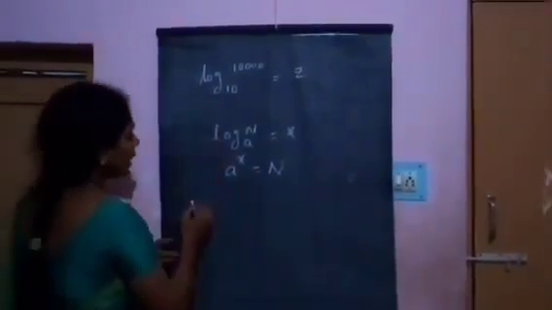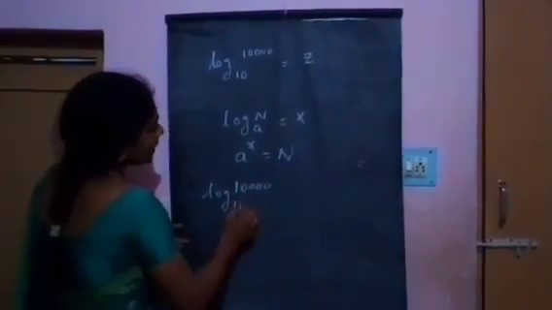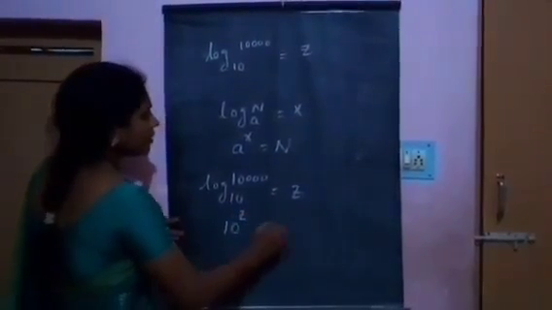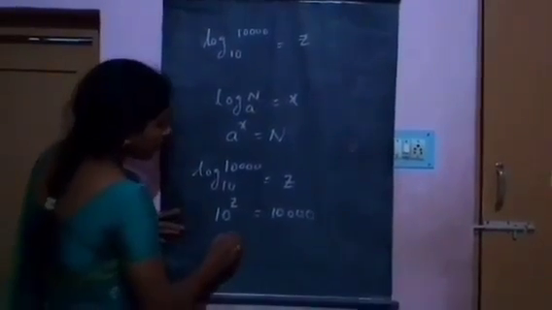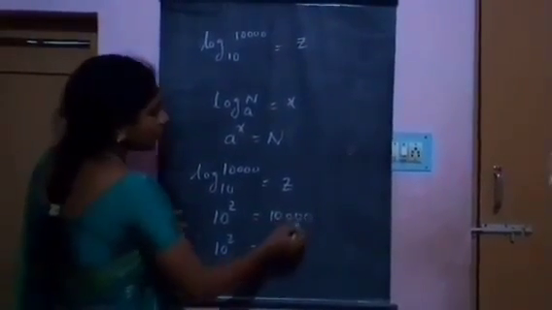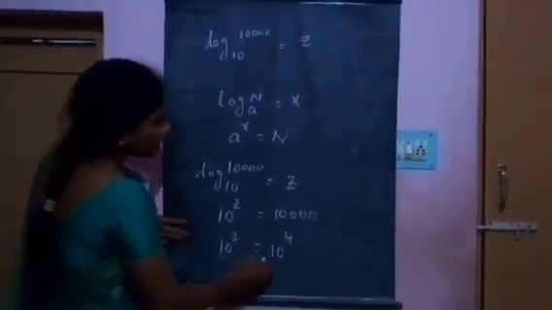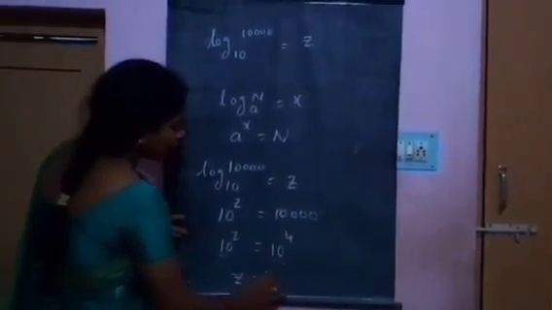Using this formula, log 10,000 base 10 is equal to z, so 10 power z is equal to 10,000. 10 power z is equal to 10,000 can be written as 10 to the power of 4. Bases are equal, then exponents are also equal. Therefore, z is equal to 4.